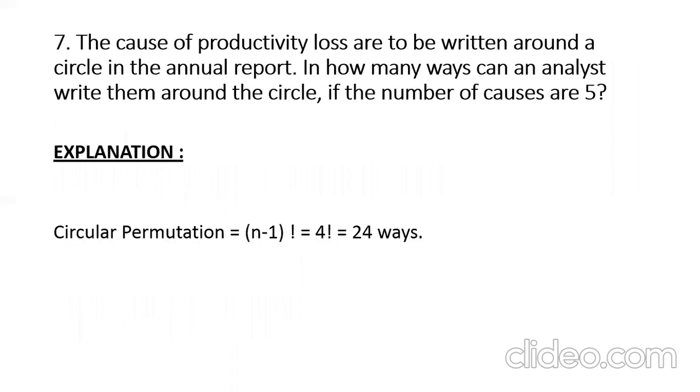Now, coming to the 7th question: the causes of productivity loss are to be written around a circle in the annual report. In how many ways can an analyst write them around the circle if the number of causes is 5?